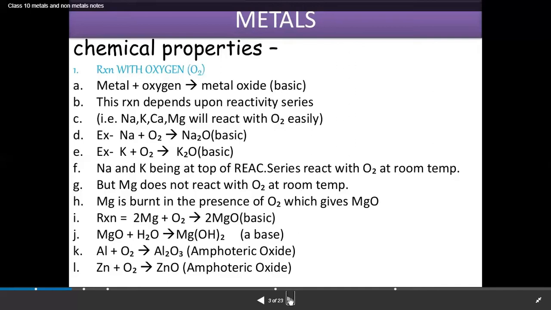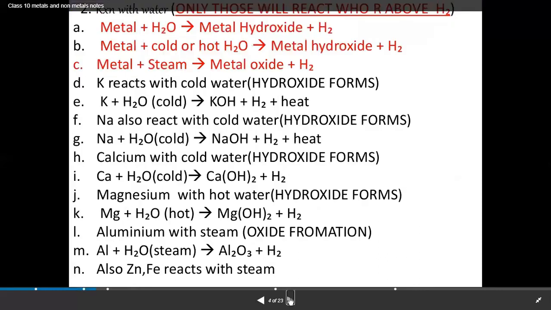Here are some examples. First, magnesium reacts with oxygen to form magnesium oxide. When a metal oxide reacts with water, it forms hydroxides, which are again bases. But there are a few metals which react with both acids and bases, which we will continue in another slide. Aluminium, when it reacts with oxygen, forms aluminium oxide. Similarly, zinc reacts with oxygen to form zinc oxide.